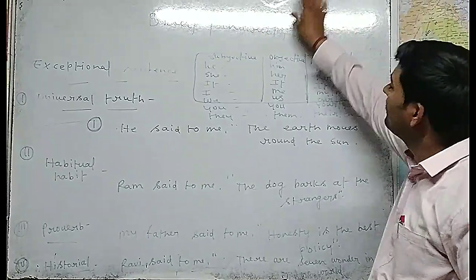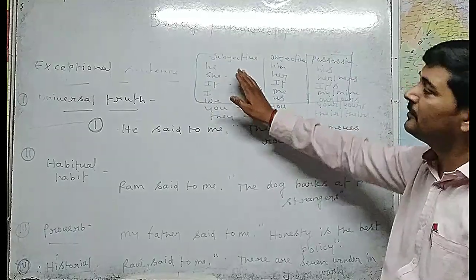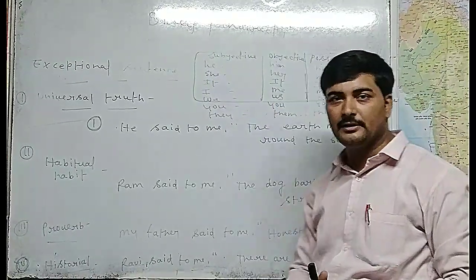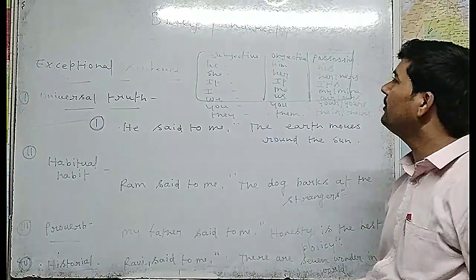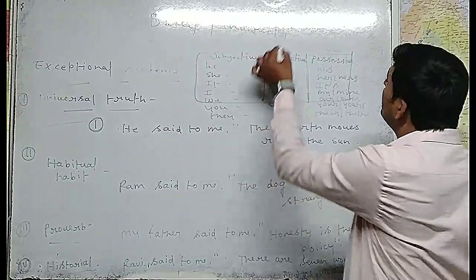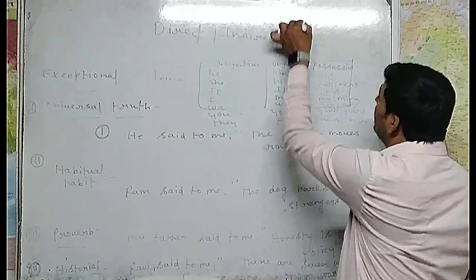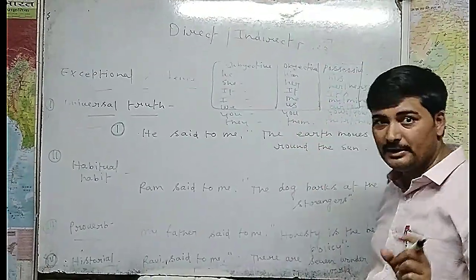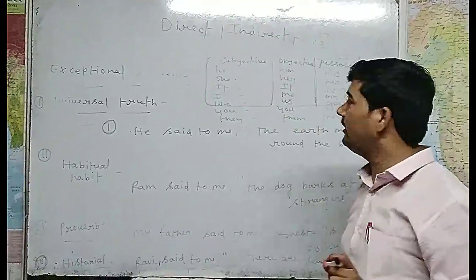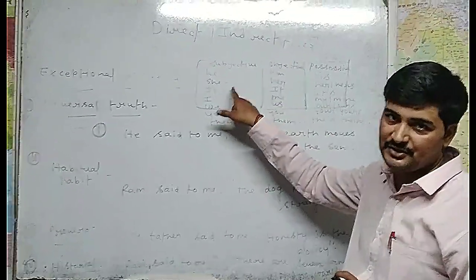Friends, one more thing. Before giving you any example of direct indirect in assertive sentences, I would like to make clear there is an important rule in direct indirect, that is SOM by 1 to 3. It is going to be implemented with the help of this case chart.